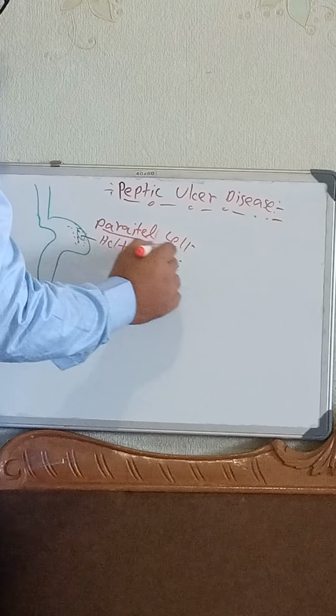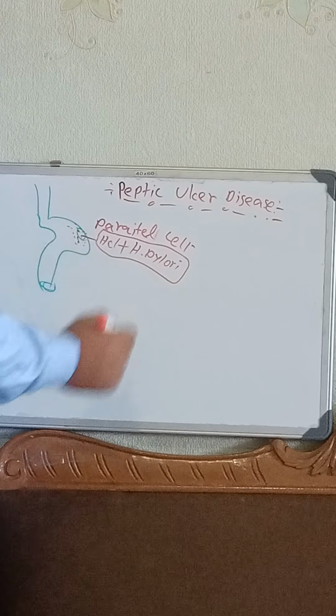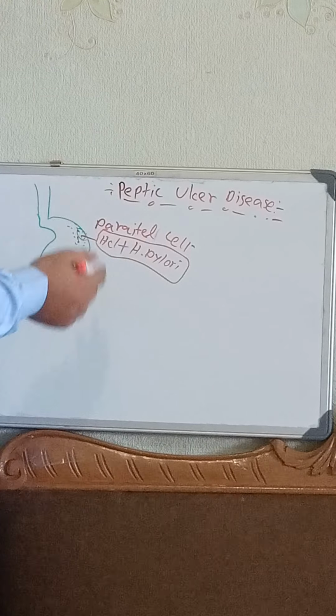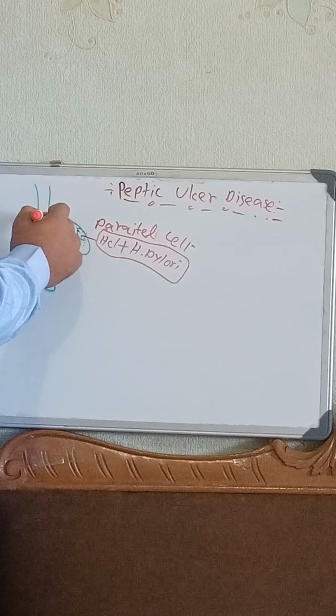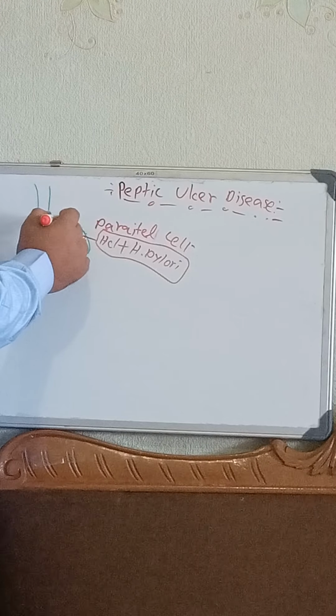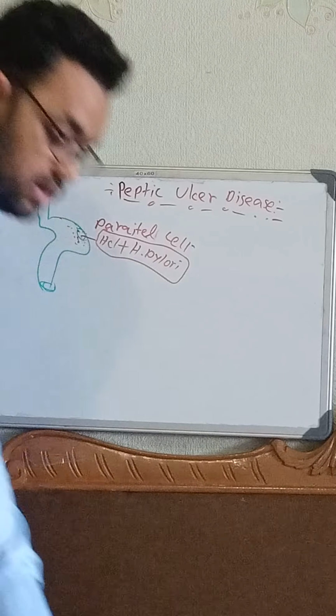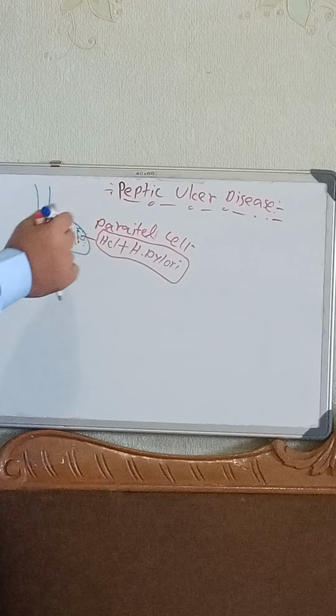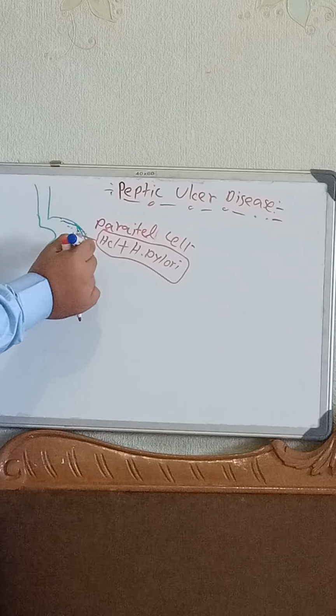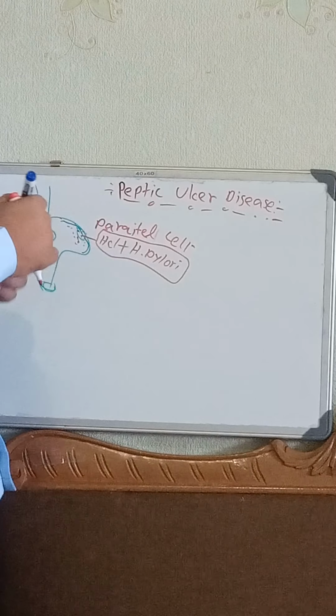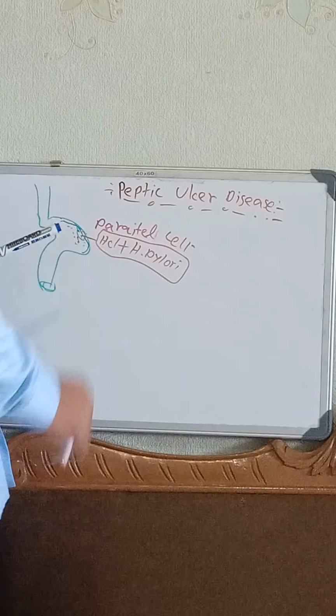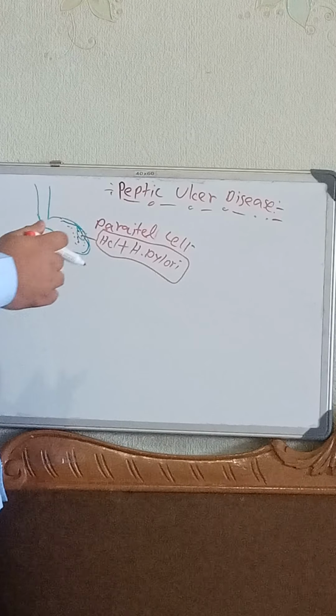Now these two things, the HCl and H. pylori, are the aggressive factors that can destroy the mucous layer of the stomach. Let's suppose this is the mucous membrane, and that can be damaged by the action of the HCl and the bacteria Helicobacter pylori, or H. pylori in brief.